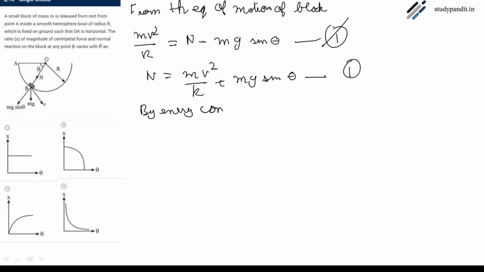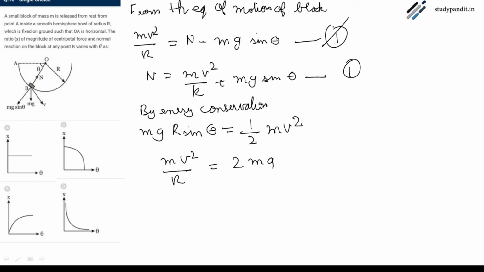energy conservation, we know the potential energy mg r sine theta, the potential energy that's lost from here to here, will be equal to the kinetic energy, that's half mv square. So from here we can find mv square by r is equal to 2 mg sine theta. This is equation 2.